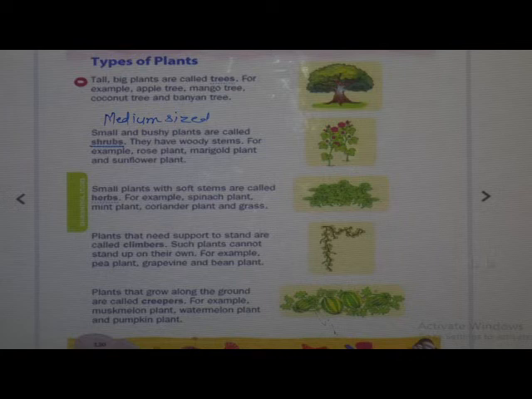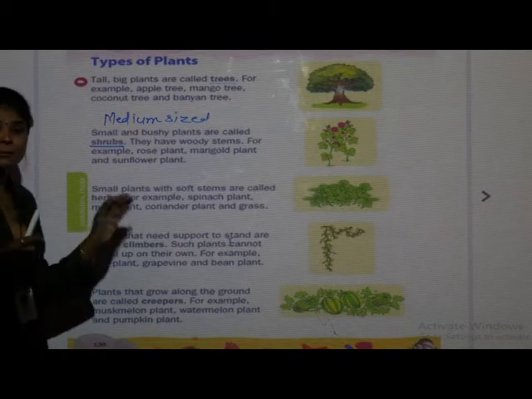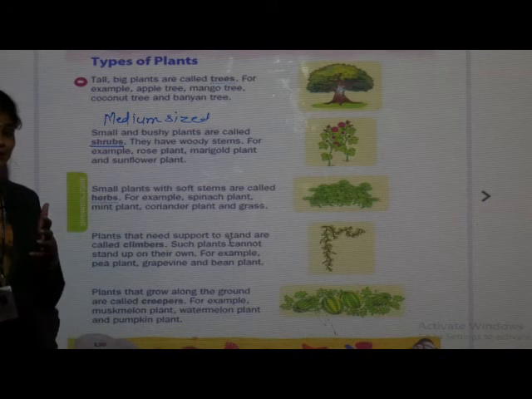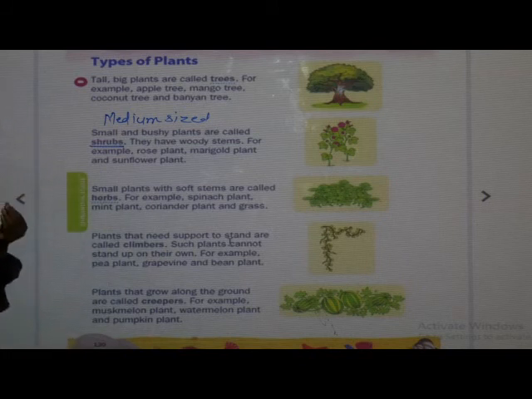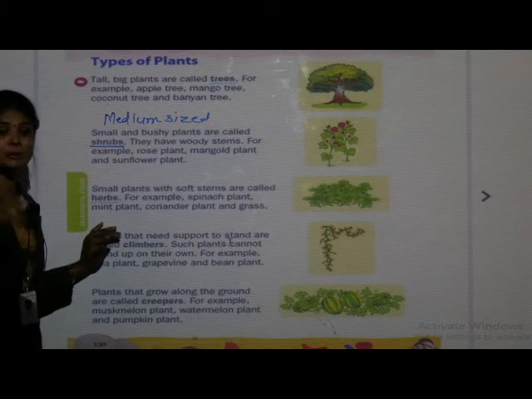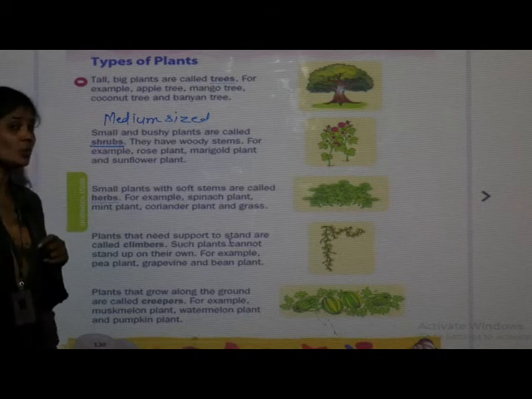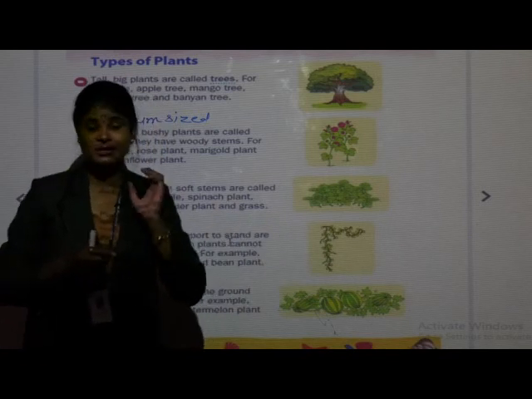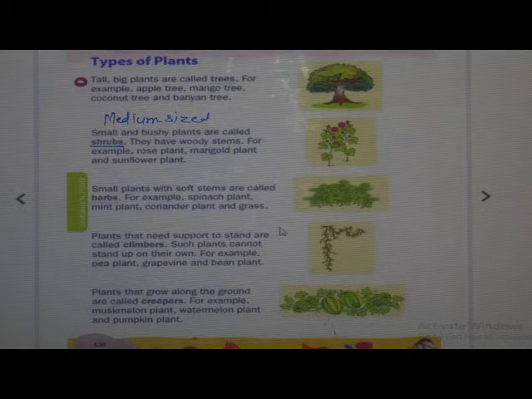Okay. So what are climbers? Plants that need support to stand are called climbers. Means climbers need a support. They take the support of other plants to grow vertically. They can't stand upright or erect. For their growth, they need the help of other plants or any stick, and they have some small tendrils. So which are the examples of climbers? Pea plant, grapevine and bean plant. These are the examples of climbers.